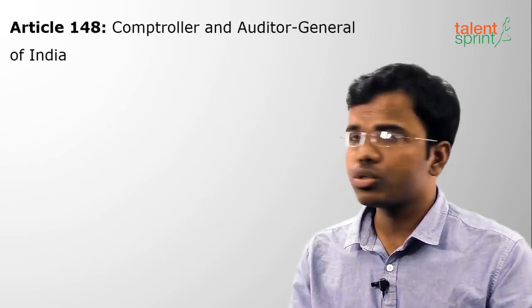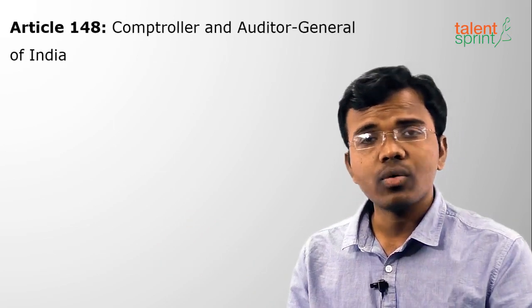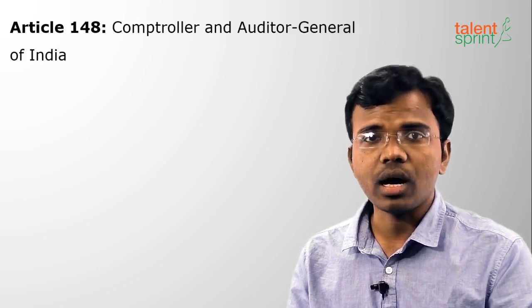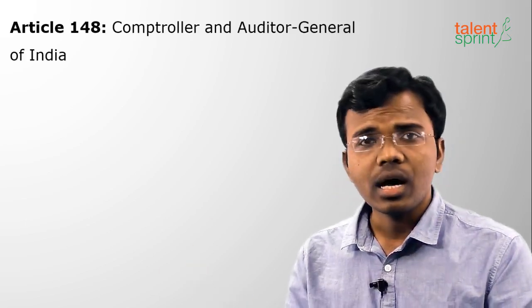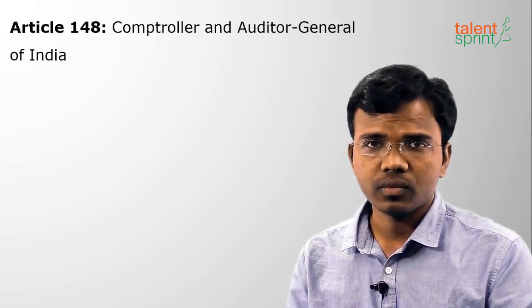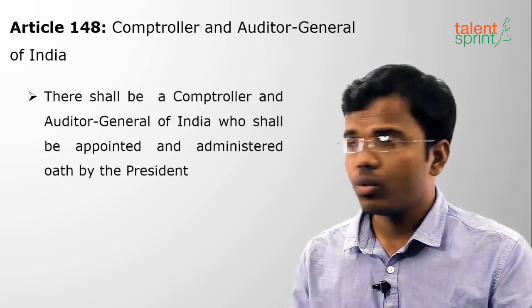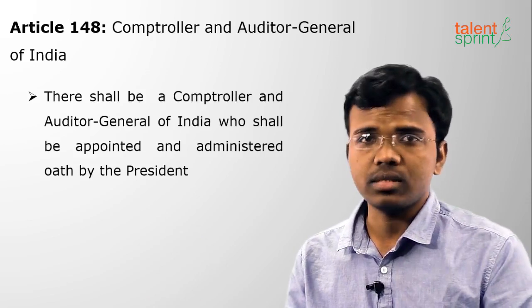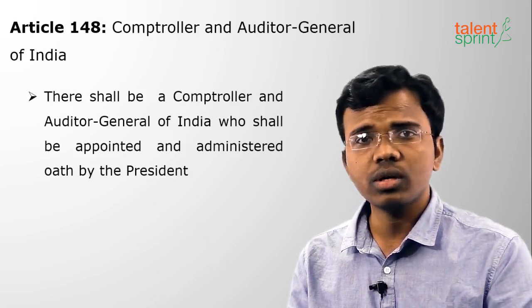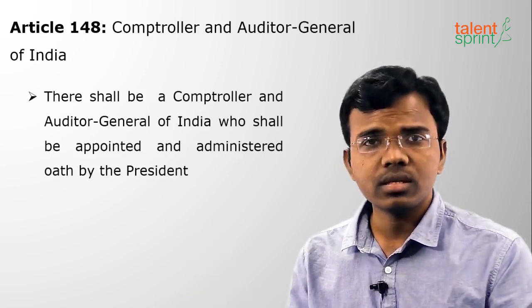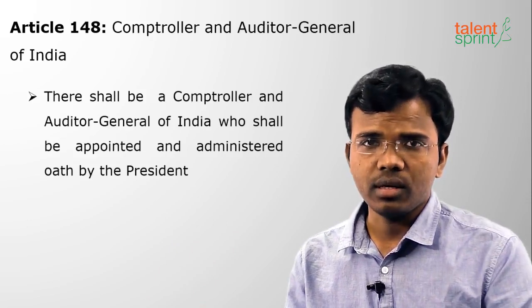Moving on to the next constitutional body, that is the Comptroller and Auditor-General of India, CAG. It is mentioned under Article 148. There shall be a Comptroller and Auditor General who is appointed by the President, and the oath is also administered to him by the President of India. Moving on to the conditions of the CAG office. So what are the conditions?